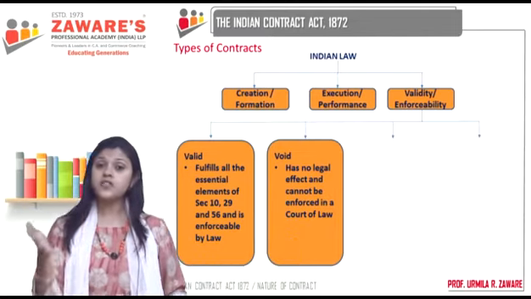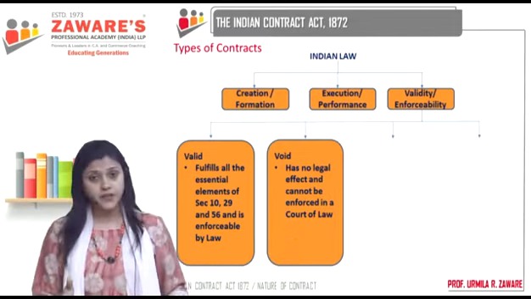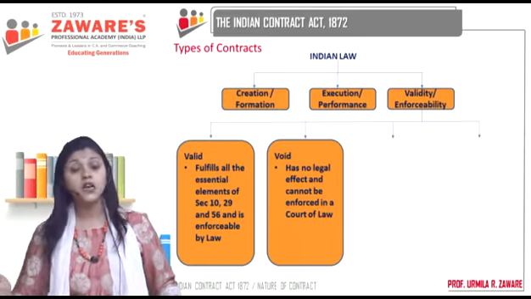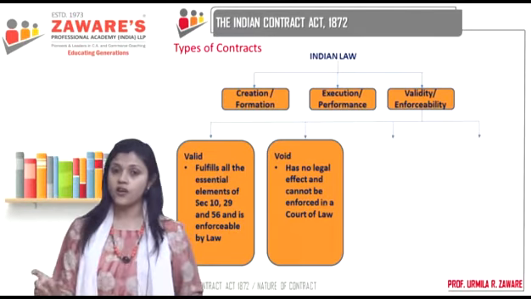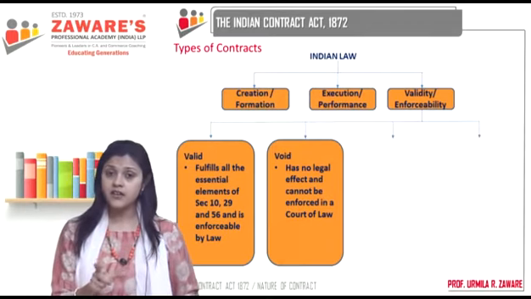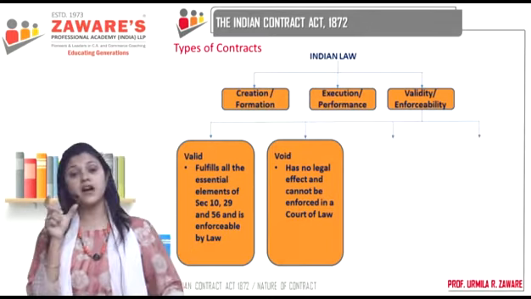But after becoming a contract, something happened due to which now they cannot be legally enforceable. So they have become void. So they are called void contracts. When they are made, they are valid, but after becoming a contract, due to certain reasons, they have become void.